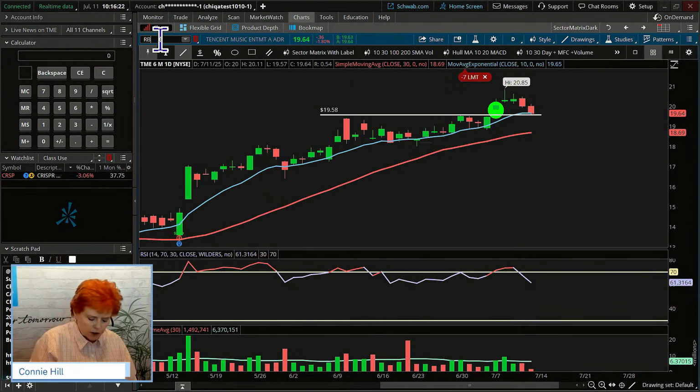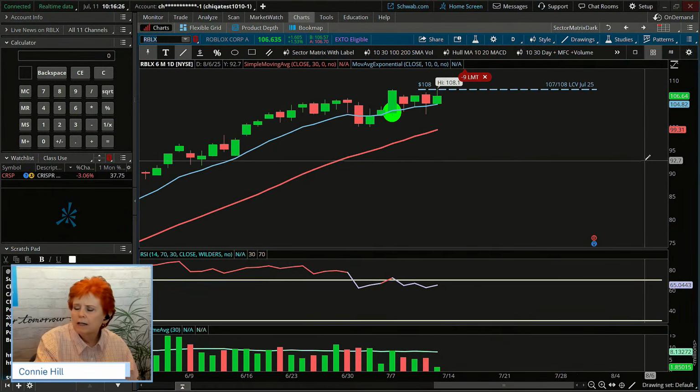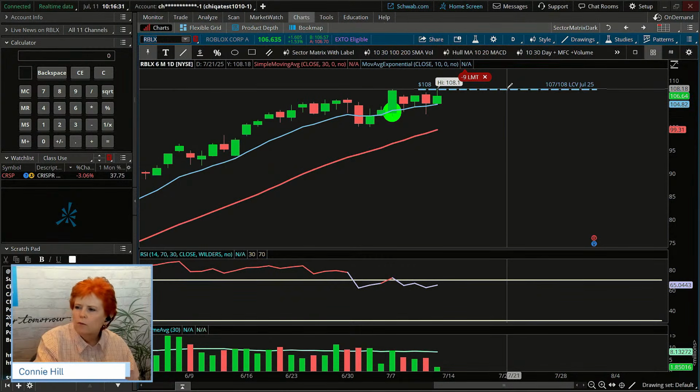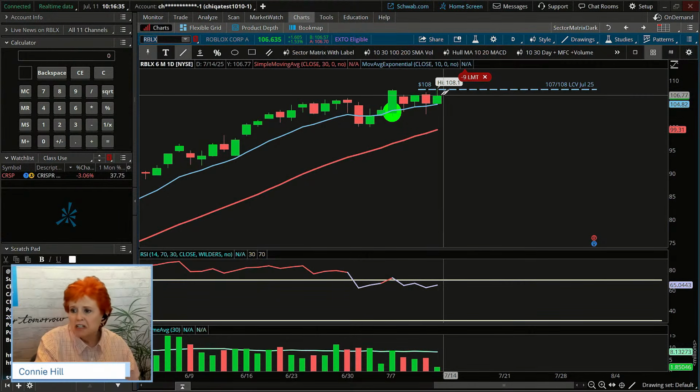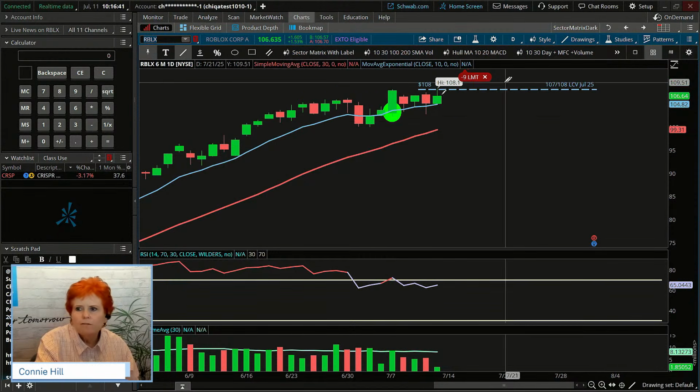Give it that opportunity. Roblox. Let's zoom in here a little bit. This is a long call vertical. We need the stock to move a little bit more. We need it to come past this 108 area. Looks like it did maybe a little bit earlier this morning, but we've got a couple of weeks here. This is the one we don't have as much time on, so we're going to have to watch it.